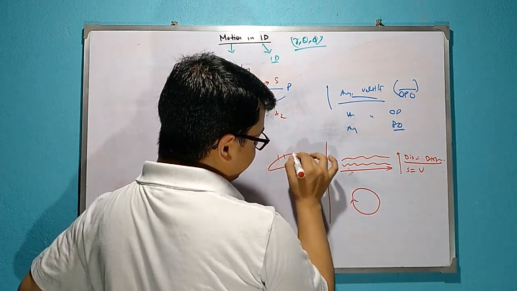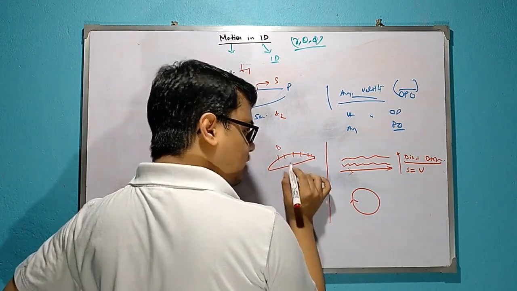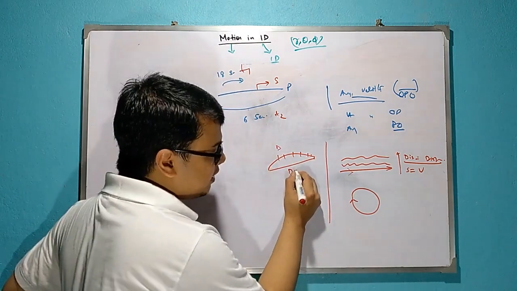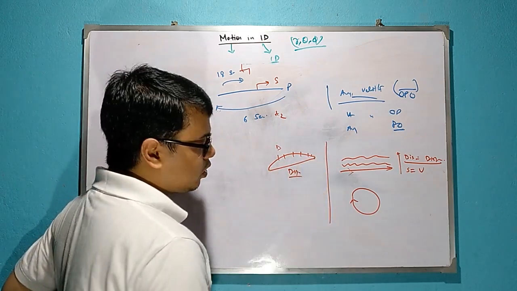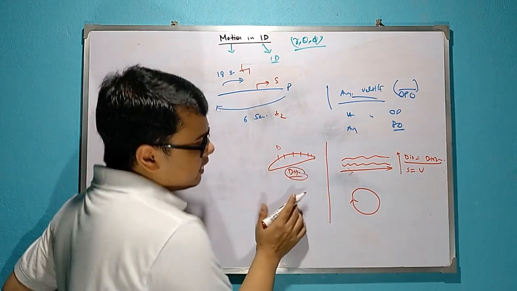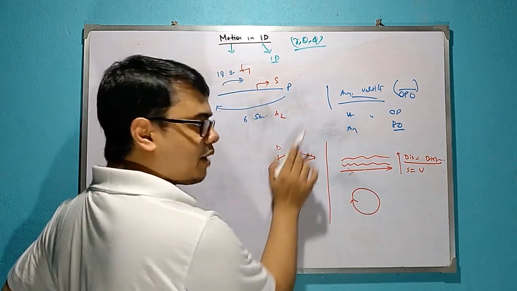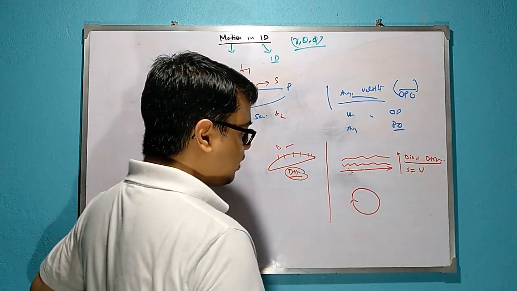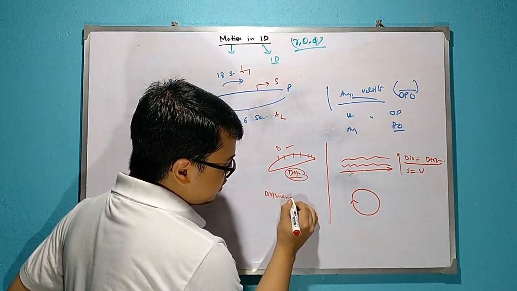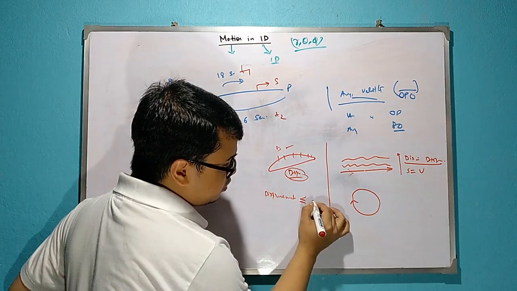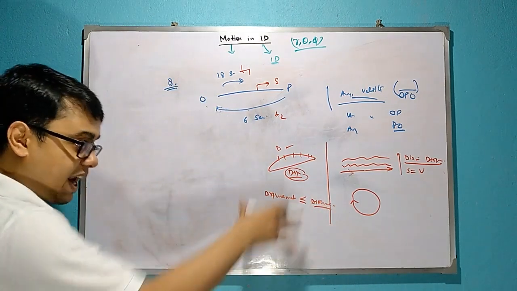suppose actual path is this one, so here distance will be this covered distance, but displacement will be this one, the actual movement. So displacement may be equal but cannot be more than the covered distance. That means displacement is always less than or equal to covered distance, just magnitude only.